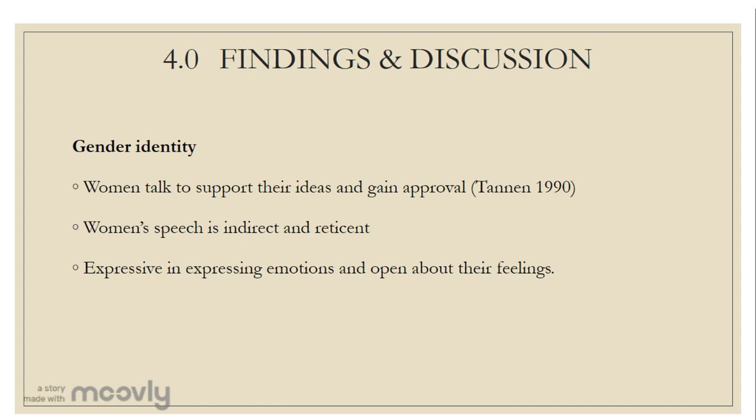Also, it is related to gender identity, on how women express their emotions by using emojis. According to Tannen 1990, women talk to support their ideas and to gain approval. With the use of emojis, their ideas or statements will be expressed and then supported by the other participants. Next, women's speech is indirect and reticent. Due to that, the participants used emojis to make it more direct and more assertive to avoid miscommunication.